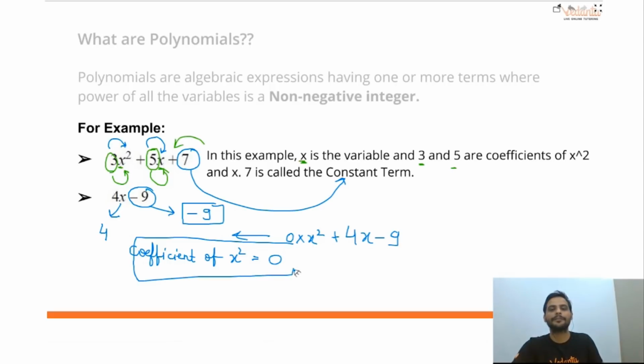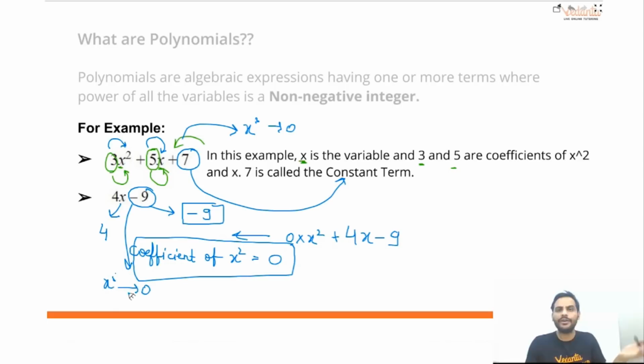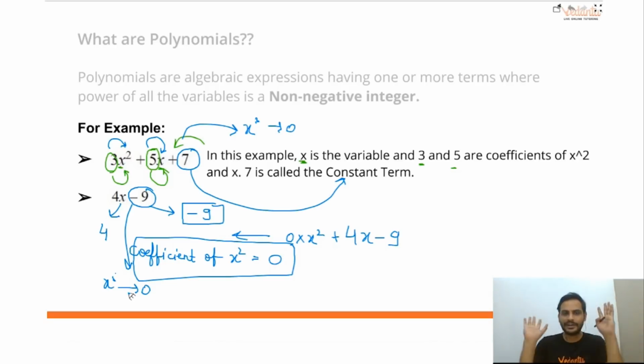Understood? Clear? So if I ask you what is the coefficient of x cube in this, you will say 0. What is the coefficient of x raised to the power 5 in this? It is 0. The terms which are not there are multiplied by 0. That is why we cannot see them. Clear? It's quite easy.